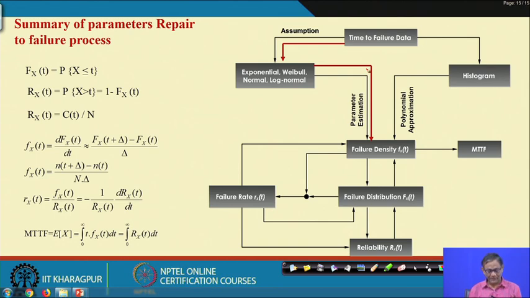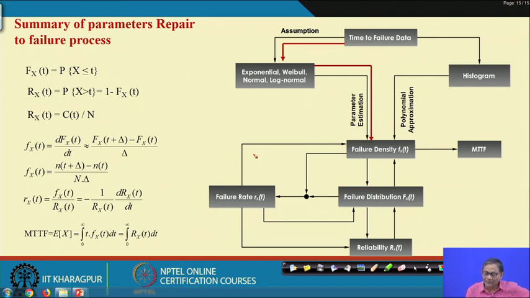So, when we have beforehand some a priori knowledge that the time to failure data will be following a certain distribution, then it is better to assume the data comes from that particular distribution, and you just test through certain means whether the exponential distribution is fitted or not.